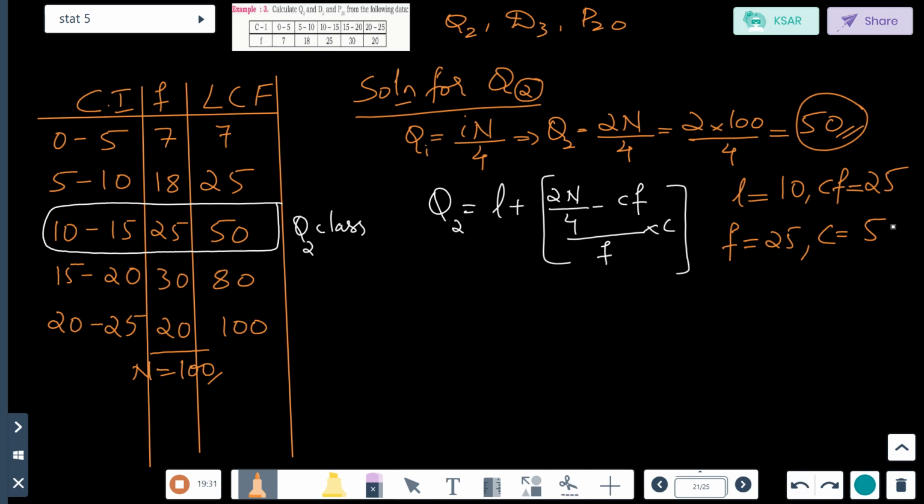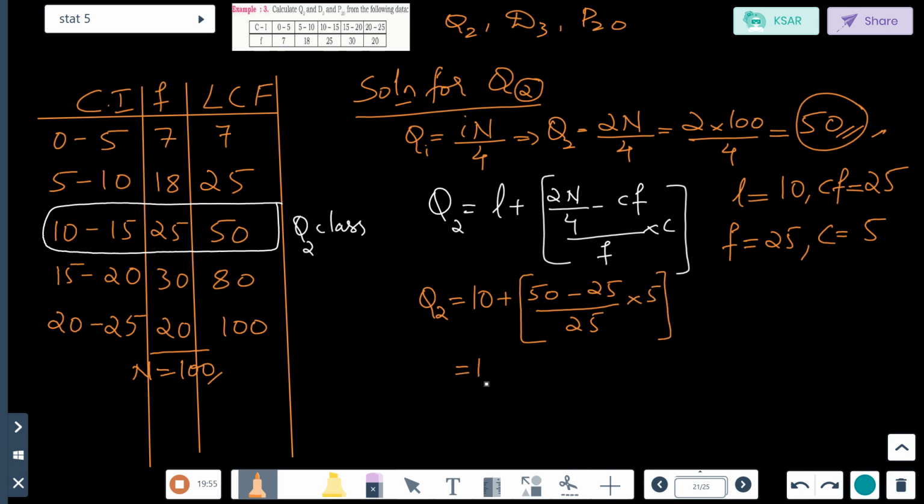Now let's put the values. Q2 is equal to 10 plus 2n by 4, which you have already calculated here, 50. 50 minus CF value 25, divided by F value 25, into C value 5.